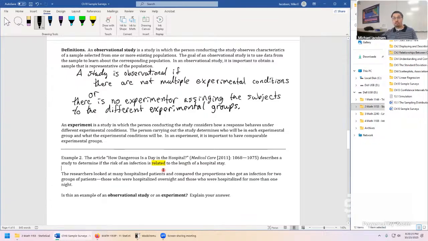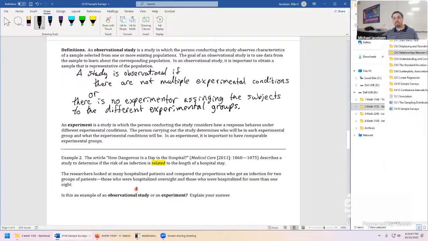It's a pretty targeted word. Next, it says the researchers looked at many hospital patients, compared the proportions who did get an infection for two groups of patients. There are multiple groups on this one. Those who were hospitalized overnight and those who were hospitalized for more than one night. So that's two conditions. Hospitalized one night or multiple nights. The response is, did they get an infection or not?